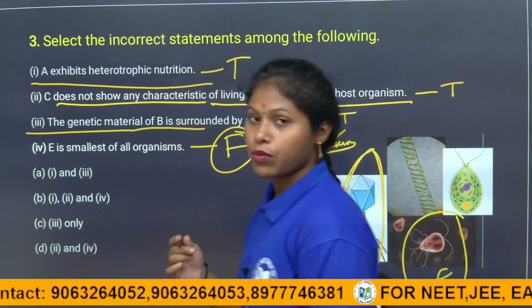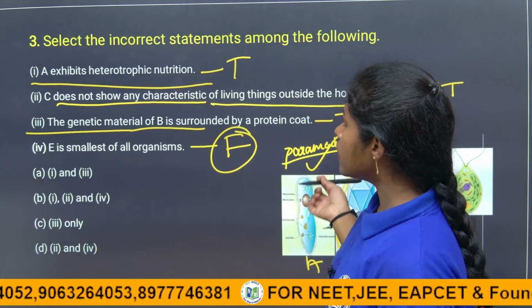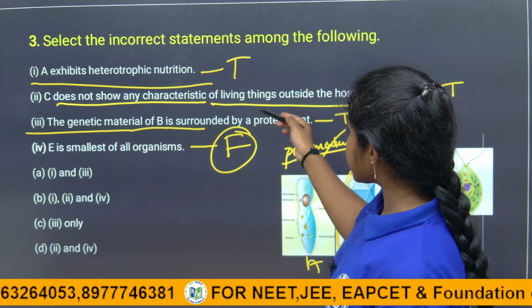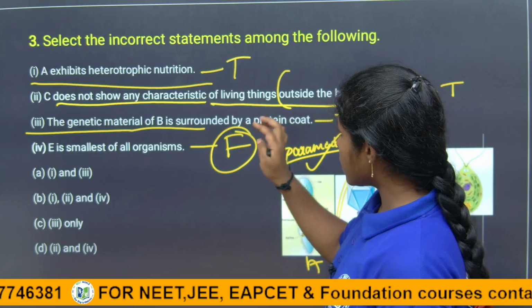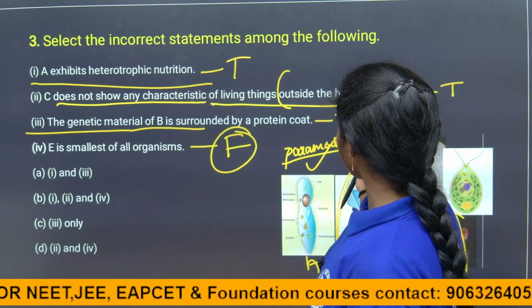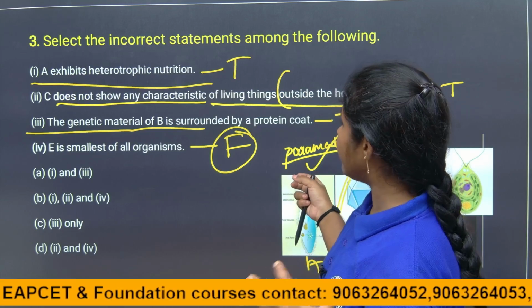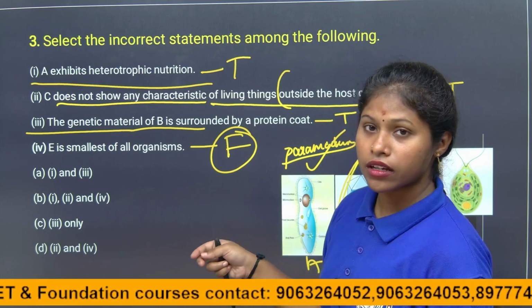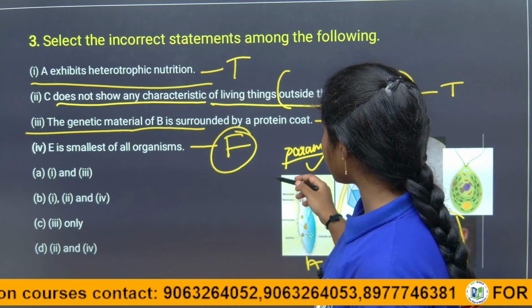But we have to analyze once again, children. A exhibits heterotrophic nutrition, of course, it is a correct answer. C does not show any characteristics of living things outside the host organism. Of course, it is correct. The genetic material of B is surrounded by a protein coat is also correct.